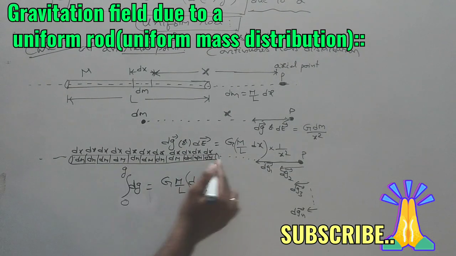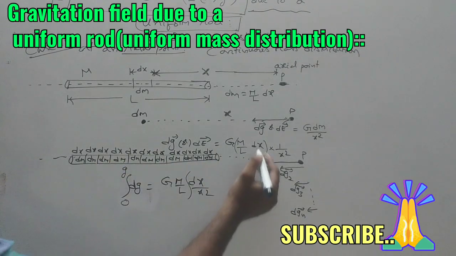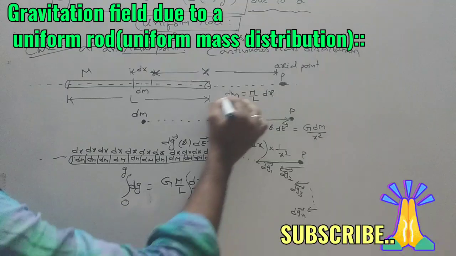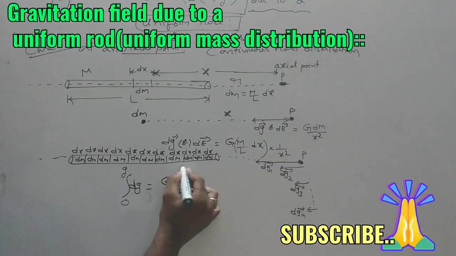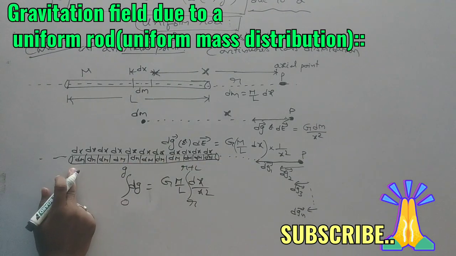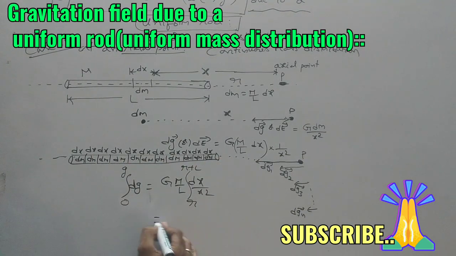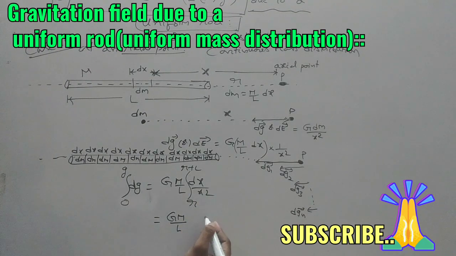Here x is varying so that the whole length of the rod is covered. This point is at a distance r, so x varies from r to r plus L. If x varies like this, then the whole mass of the rod will be covered. If I go on integrating 1 by x square, as I told in the previous section, the integration gives minus 1 by x, and in the same procedure here we write the limits r to r plus L.